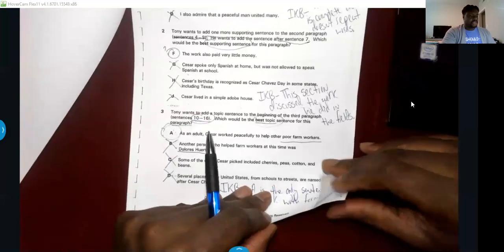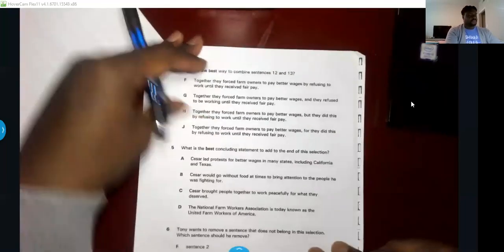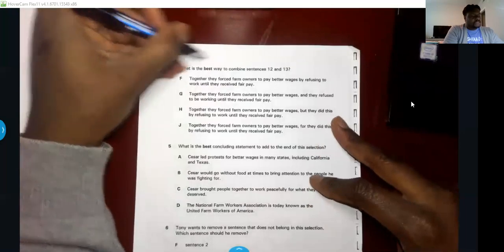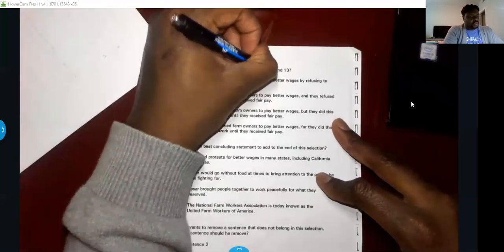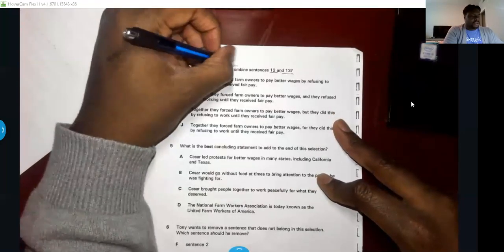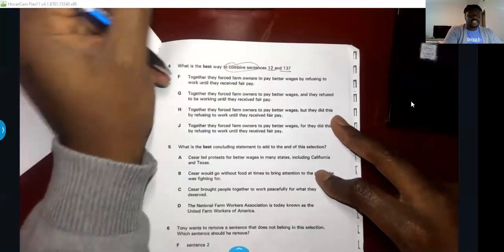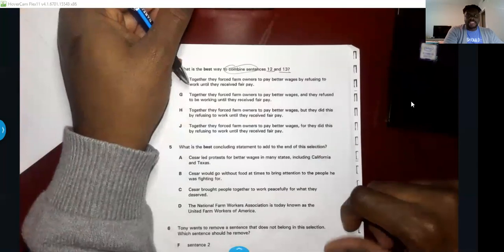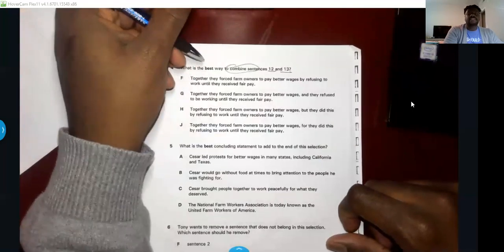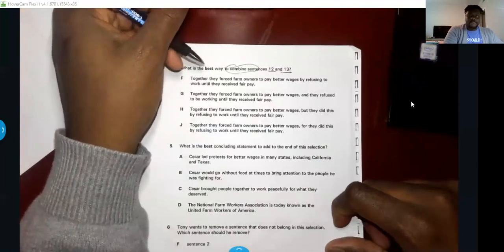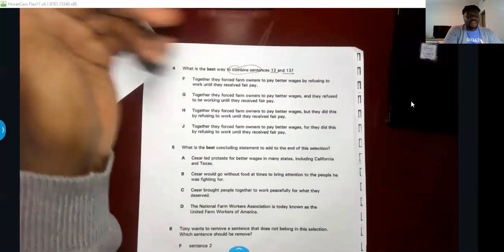Let's go to question number 4. What is the best way to combine sentences 12 and 13? Ooh, one of my favorites, combining sentences. When we're combining sentences, we're thinking about how to make the sentence as clear, concise, and succinct as possible, meaning not repeating words. I'm not making it longer than it needs to be, and I'm getting my point across.